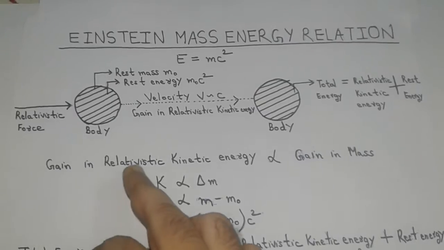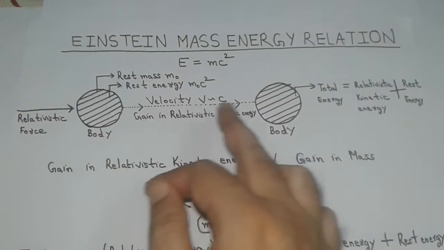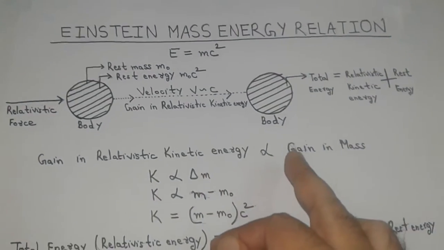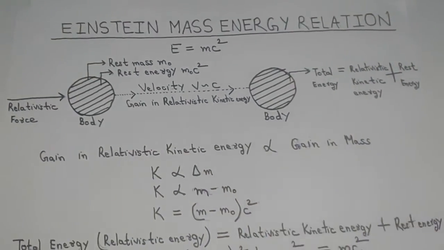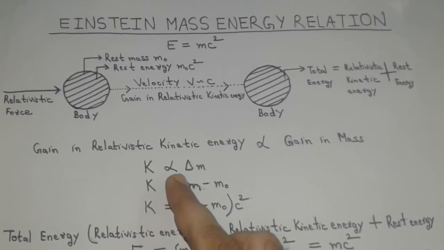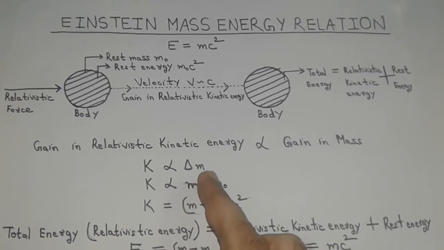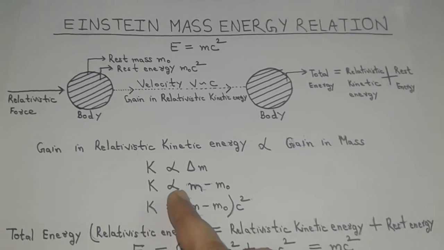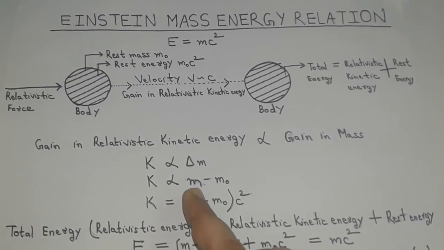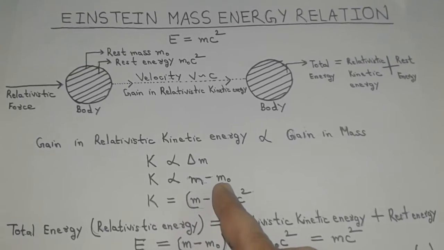The gain in relativistic kinetic energy by the body during its motion is directly proportional to the gain in its mass. Or we can write K is directly proportional to delta M, or K is directly proportional to m minus m0, where m is the relativistic mass of the body and m0 is its rest mass.